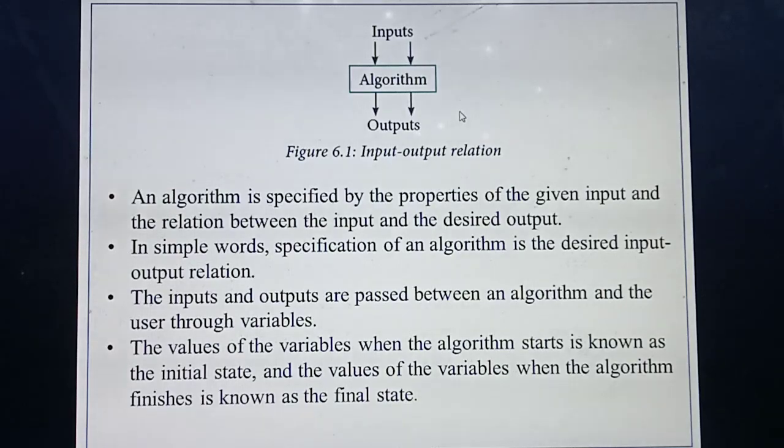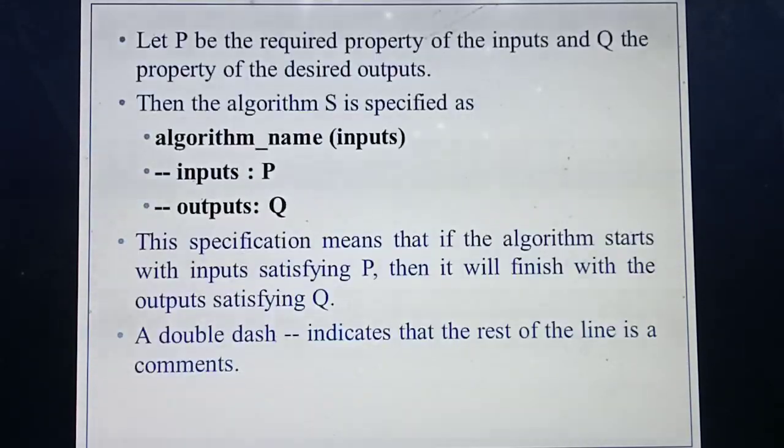Understood, students? First, you pass some values through the algorithm. That value is called what? Initial state. And after completing the algorithm, you will get some value that is called what? Final state. Understood? Okay. Now you are going to define the specification problem.